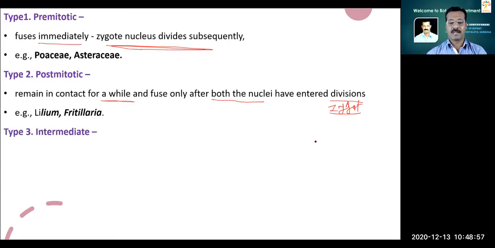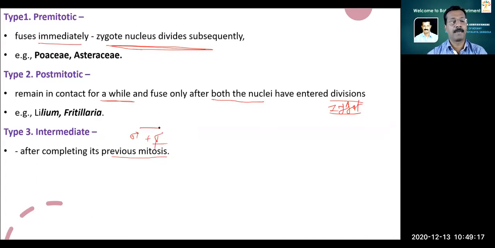Third is intermediate. Here, the sperm nucleus fuses with the egg nucleus after completing its previous mitosis. In both cases, male as well as female, there is mitosis, and when both complete their previous mitotic divisions, then after it fuses.